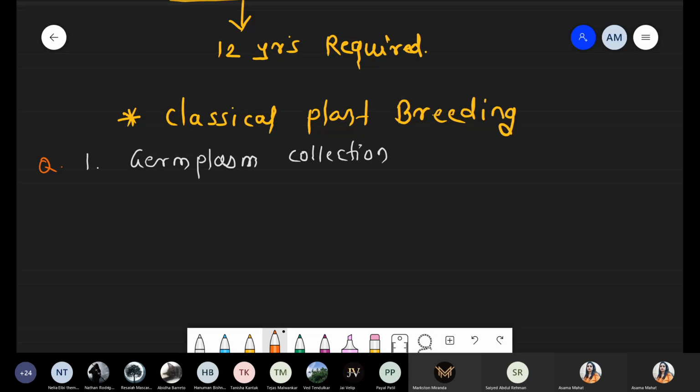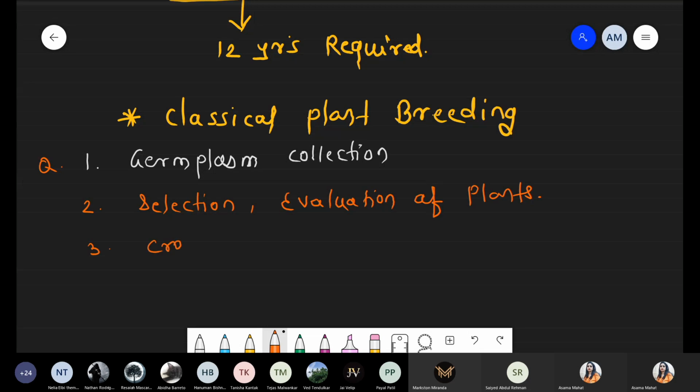Only a single question from germplasm collection. Number second, that is selection. We discuss in detail. First of all, we write down the steps. Selection, evaluation of parent, because definitely if you want to produce a superior quality of the plant species, you require good quality of parents also. Now third one, that is cross hybridization.